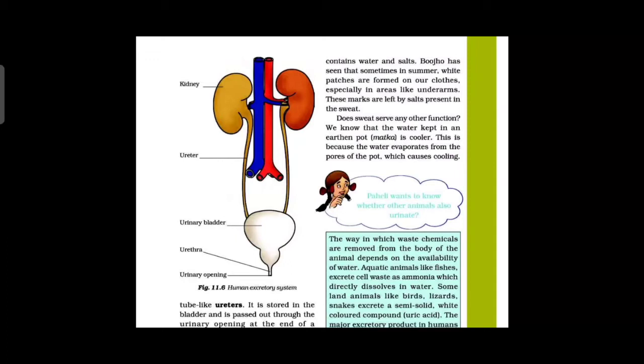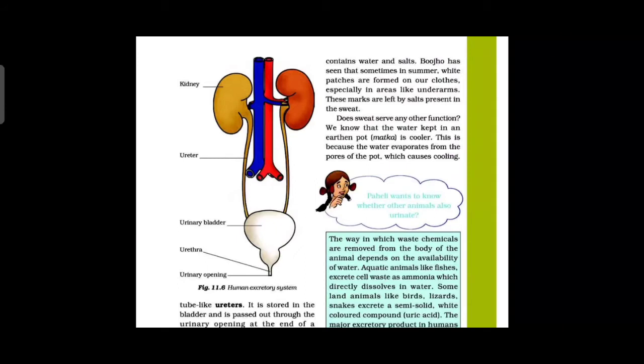The waste which is present in the blood has to be removed from the body. The waste present in the blood can be removed from the body using what? The excretory system. A mechanism to filter the blood is required. This is done by the blood capillaries in the kidney. The wastes are filtered in the kidney with the help of blood capillaries.